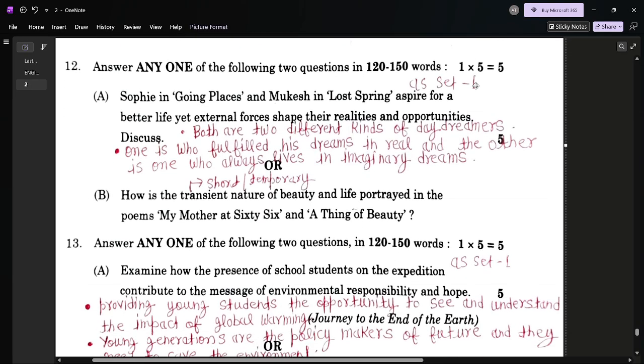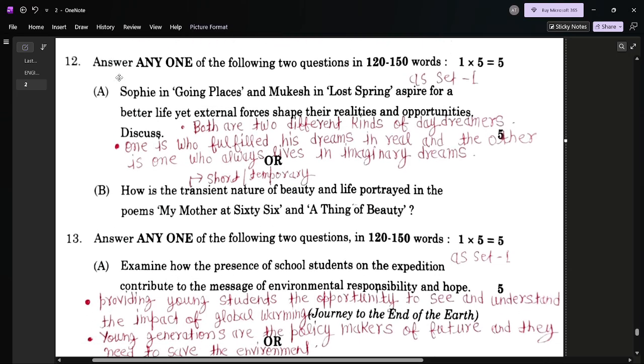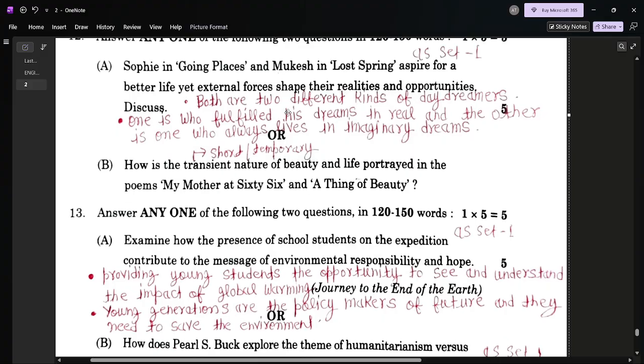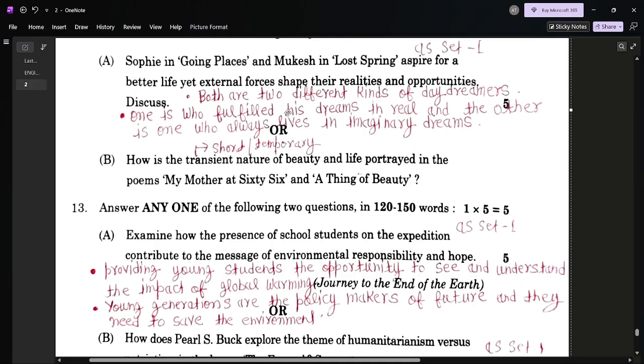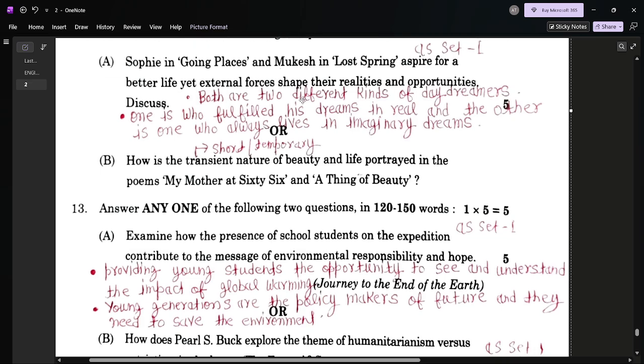Question number 12. Answer any one of the following two questions in 120 to 150 words. These two questions, A and B, have been asked from the Flamingo book, Sophie in Going Places and Mukesh in Lost Spring. The board has started a new trend for the last 3 to 4 years. It means an inter-thematic question, and I already warned you and alerted you. Sophie in Going Places and Mukesh in Lost Spring aspire for a better life, but external forces shape their realities and opportunities.